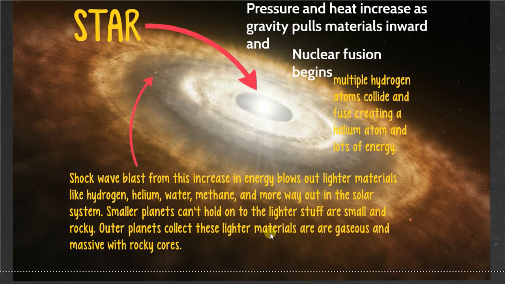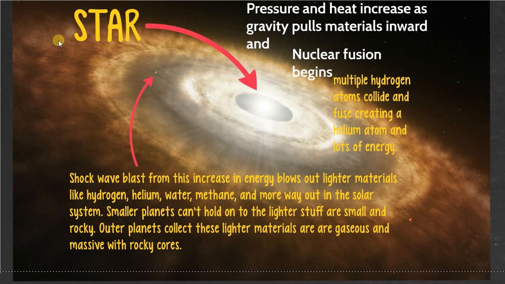Smaller planets, like this little dude right here that you probably didn't even notice was forming there, these planets that are forming closer to the star have all the material that was near them in their orbit basically just blasted away from them. What ends up happening is these smaller planets, because they have smaller gravity, can't hold on to this material as the sun's blasting it off, and they end up just staying small, rocky, and dense.